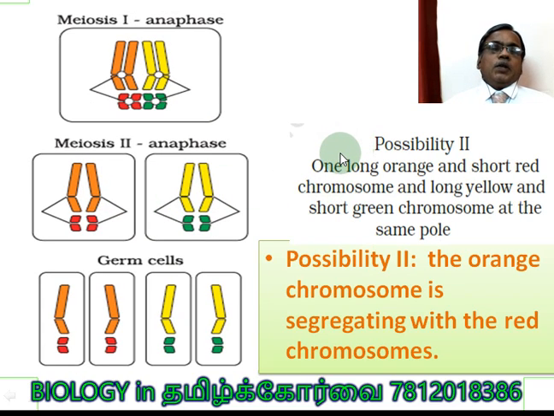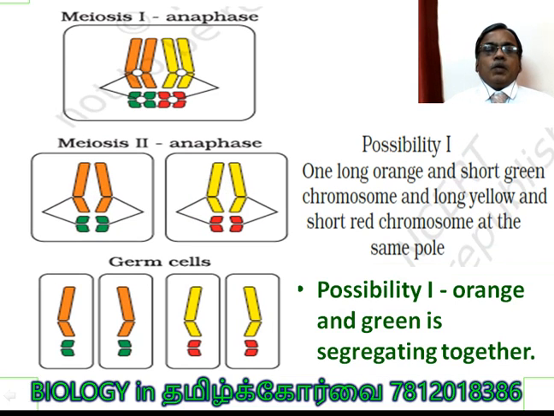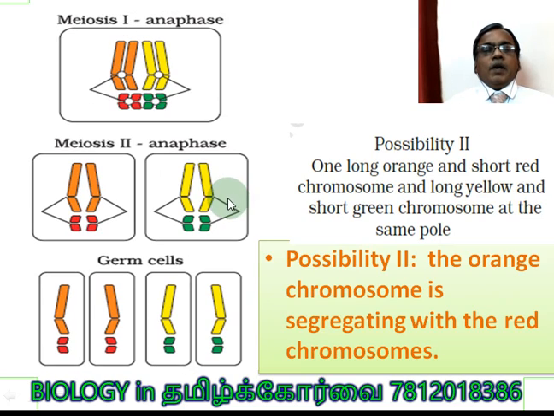Possibility 2: because segregation is independent, the long orange and short red chromosomes, and the long yellow and green chromosomes, are at the same pole. Are you clear? Now the orange segregates with red, and yellow with green. Previously, you saw orange with green and yellow with red. But here it is independent in their segregation.